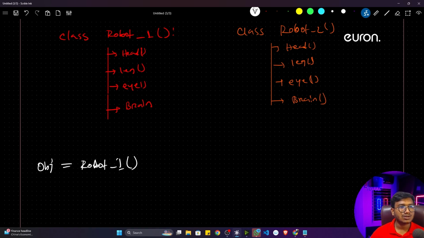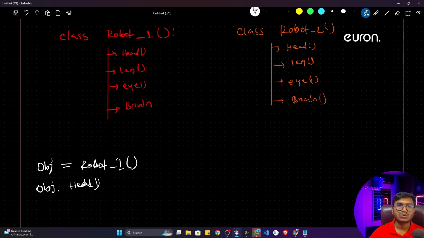If I want to access robot 1 functionality, first of all, I have to create an object, an object of robot 1. Let's say now I'll just write object dot head. Let's say I want to access this particular head function. Now if I execute this code, it will access my robot 1 head.